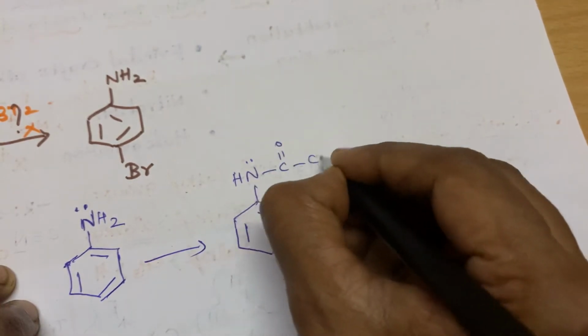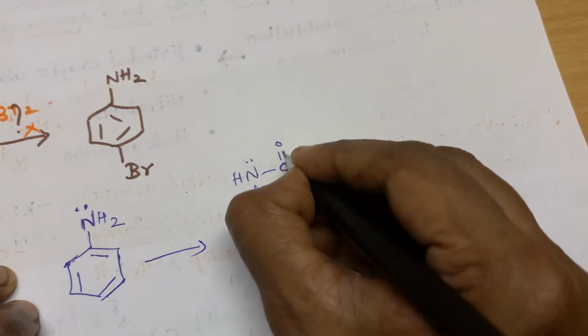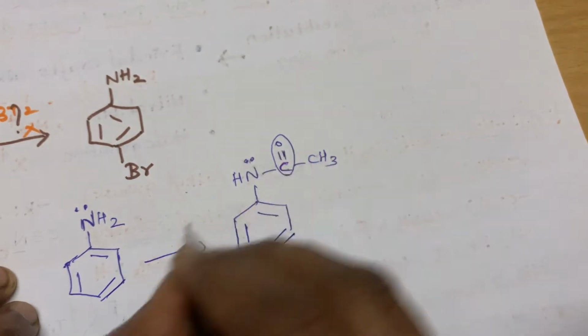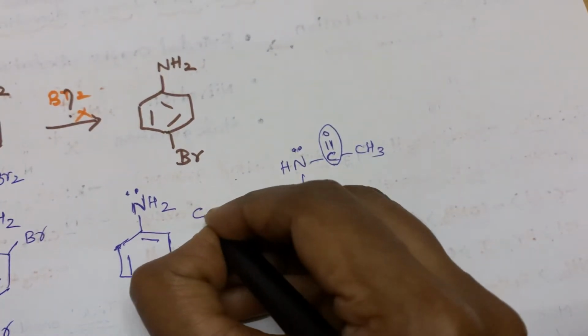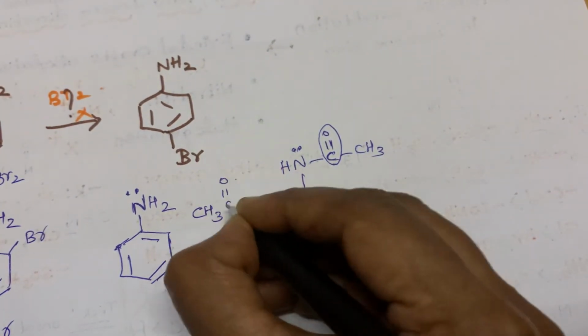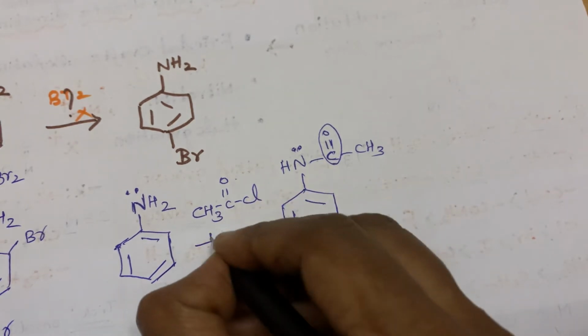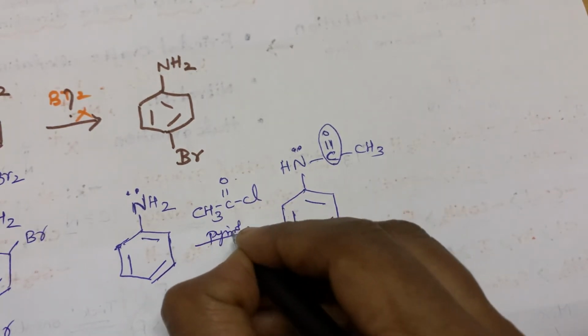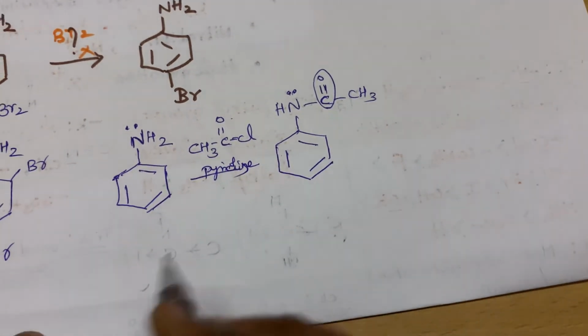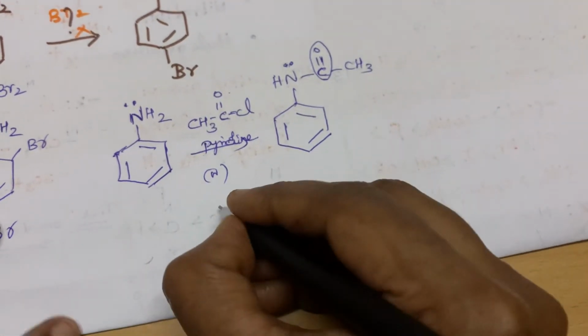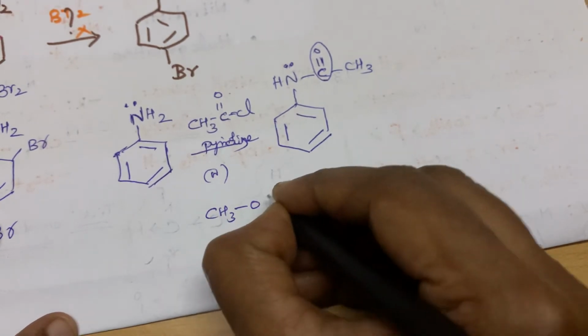When you introduce this group, he will take care. So how will you do that? You have to acylate. What are the acylating agents? You can simply use acyl chloride in presence of pyridine, as you have learnt in the chapter on amines, or you can use acetic anhydride.